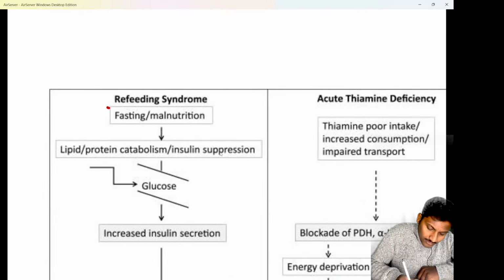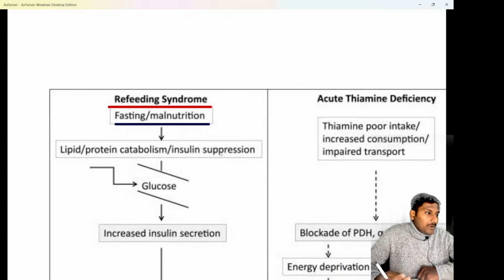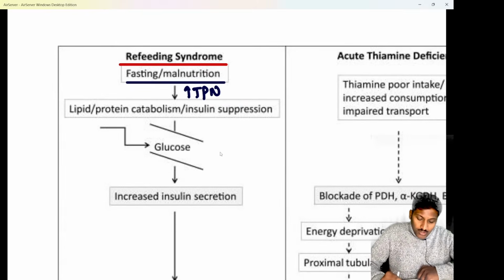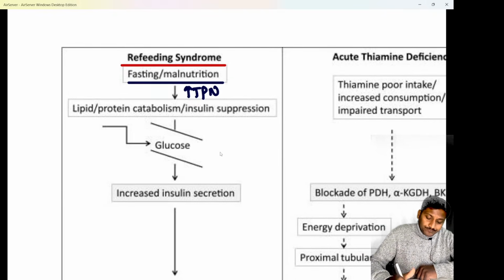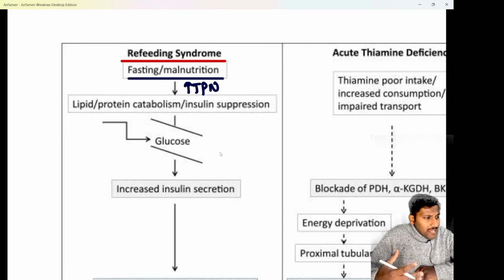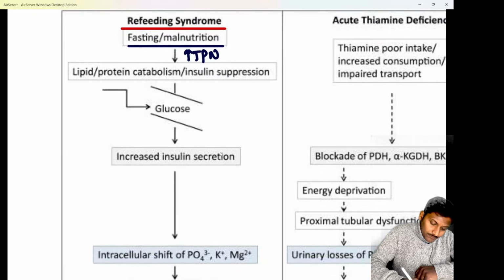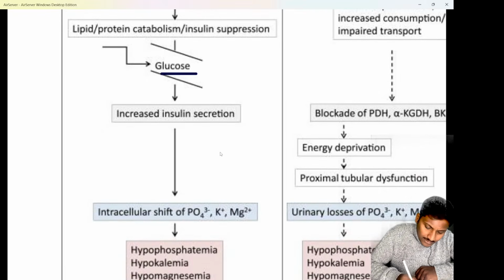See, refeeding syndrome develops, as I've told you, whenever a person is in a fasting state or suffering from chronic malnutrition. In such a case, when you give a lot of TPN to that patient suddenly, the patient develops refeeding syndrome. In this, as you have given a lot of glucose and a lot of nutrition to the patient, do remember what is going to happen. Suddenly there will be excessive release of insulin.